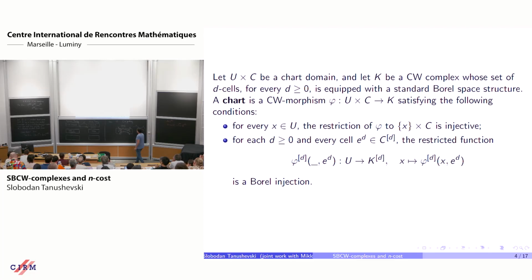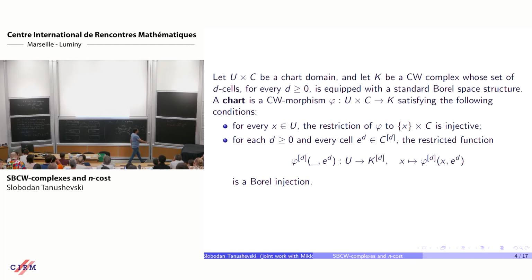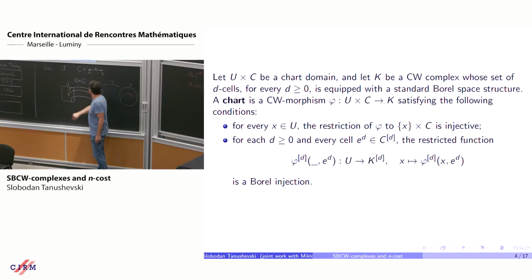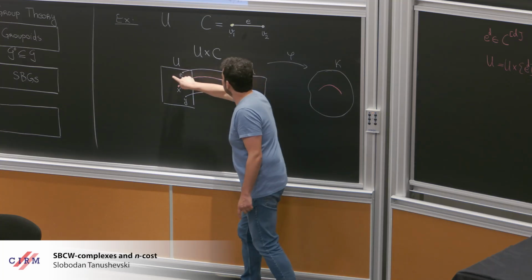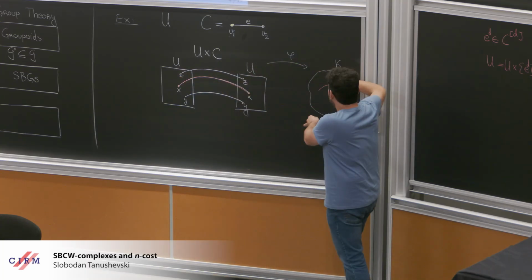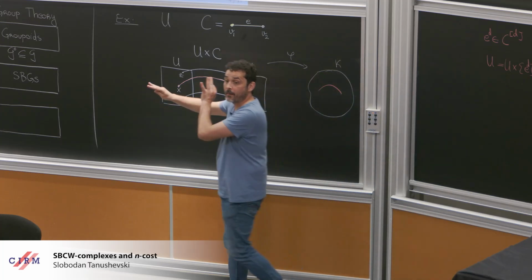So E can be this one vertex, and then what is this set? Well, it's just this copy of U, and then we are saying that this phi will map this copy of U injectively into 0-cells in K by a Borel map, right?